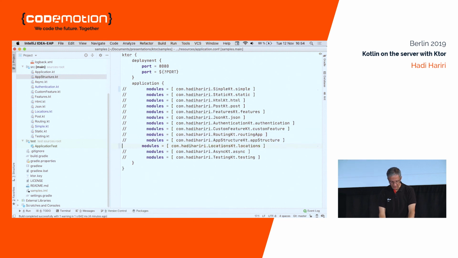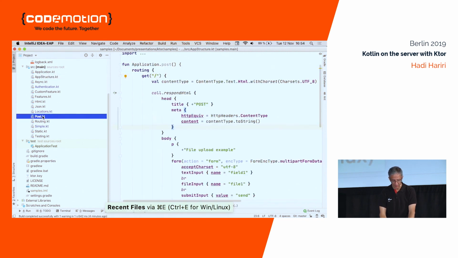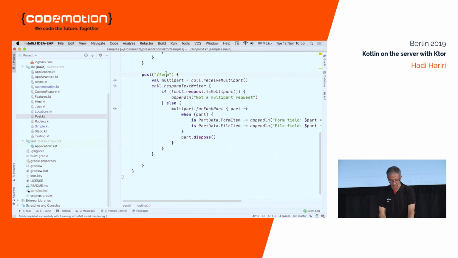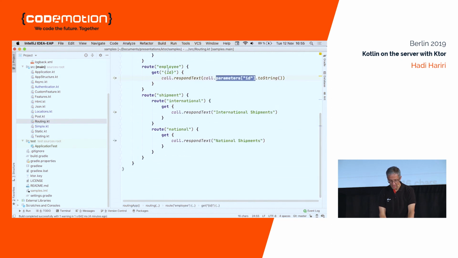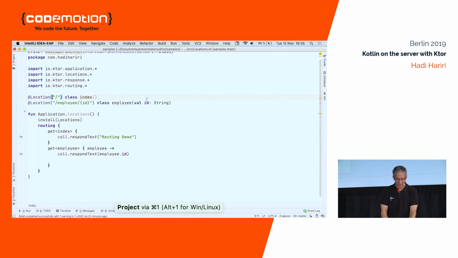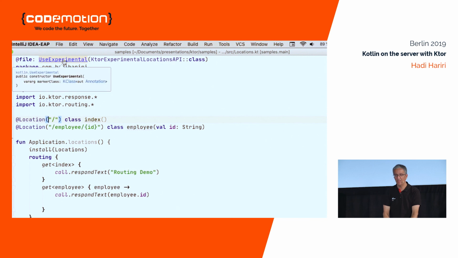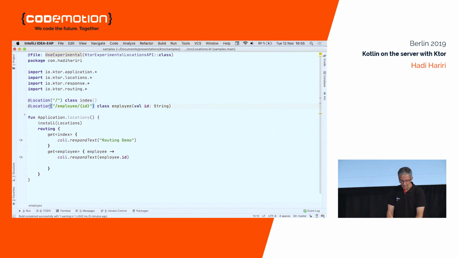Now, let's go back to that string thing. And if you remember in the post, I said there's a form here and there's a form here. And if we go to the route, remember I said that this ID over here and this ID over here. That's kind of ugly. Can we do something better? That's where locations come in. Now, locations are something that's experimental still, which is why it's called experimental. And I personally hope that eventually they'll change the name because location is kind of confusing.